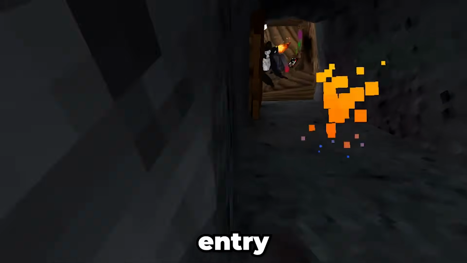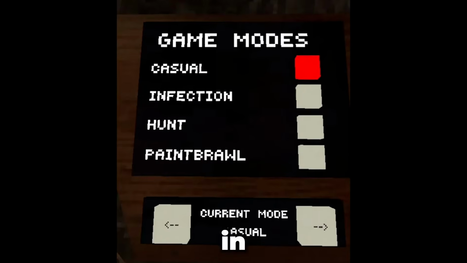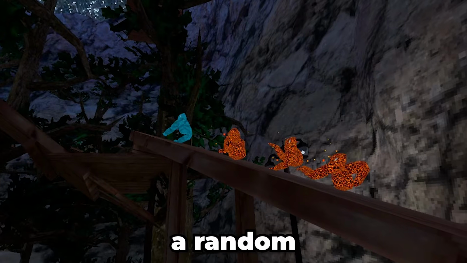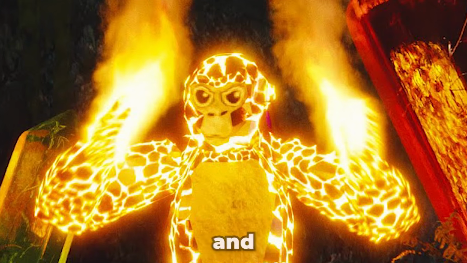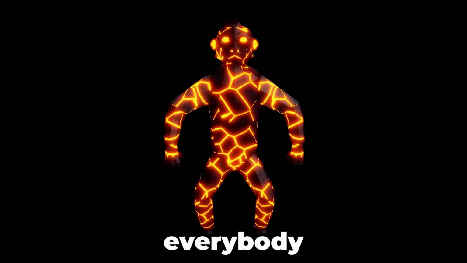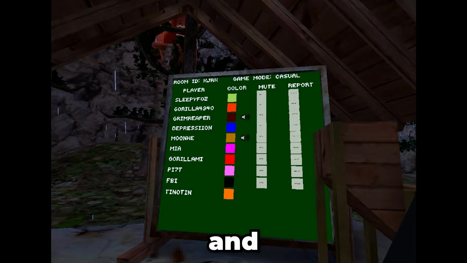Infection. This entry refers to the most popular game mode in Gorilla Tag. It's pretty simple. At the start of each round of infection, a random player becomes a lava monkey, and when they tag other people, they too become lava monkeys, until everybody in the server is tagged and the next round starts.